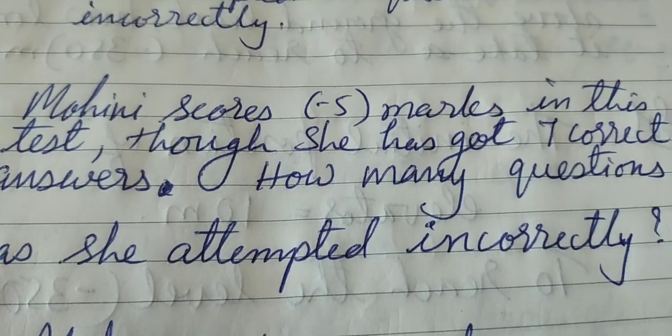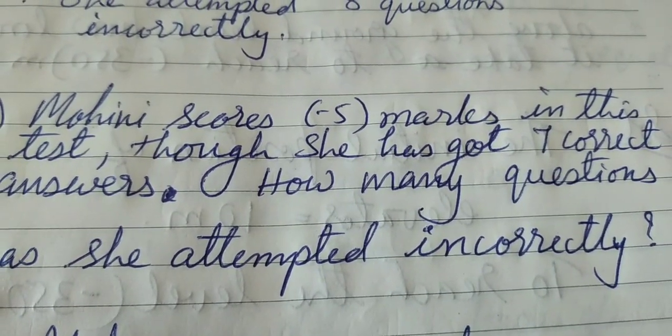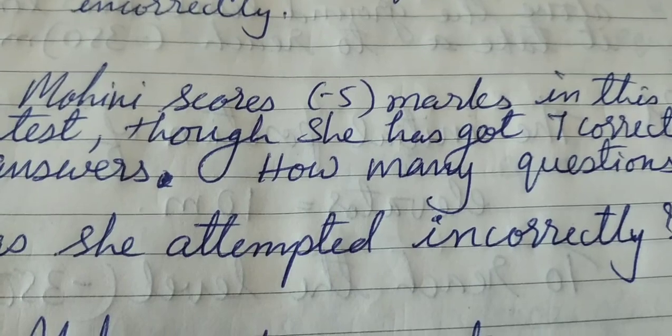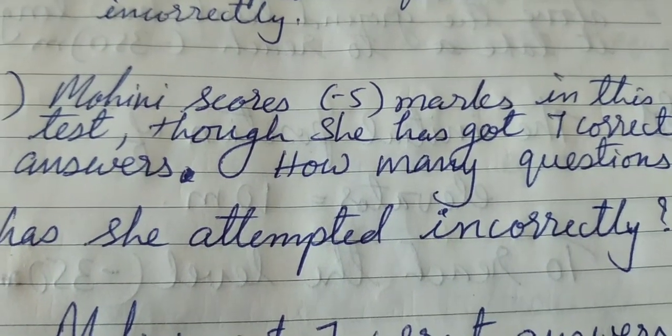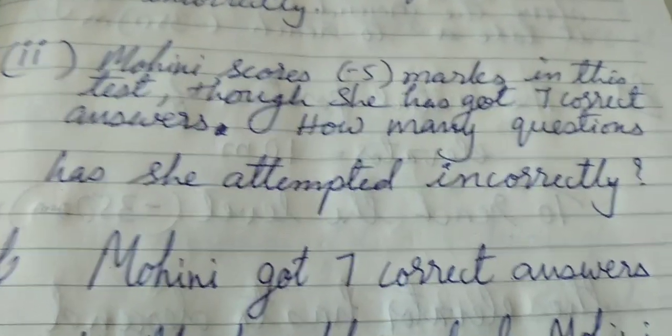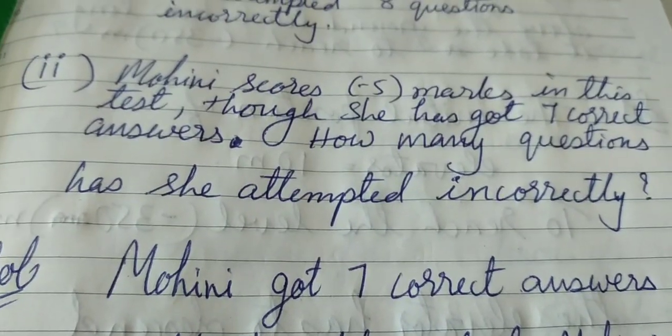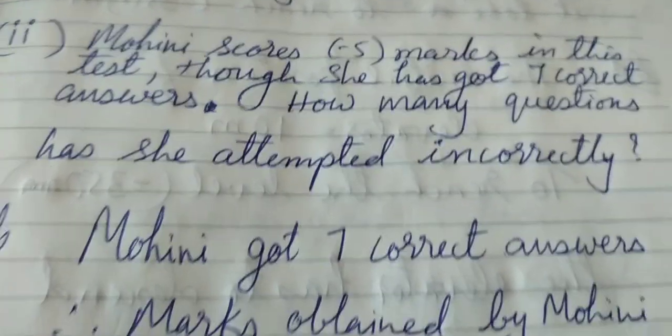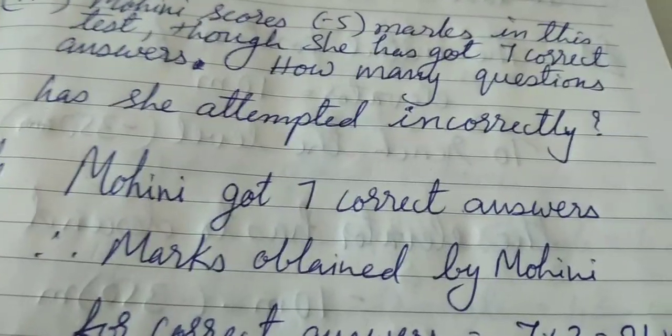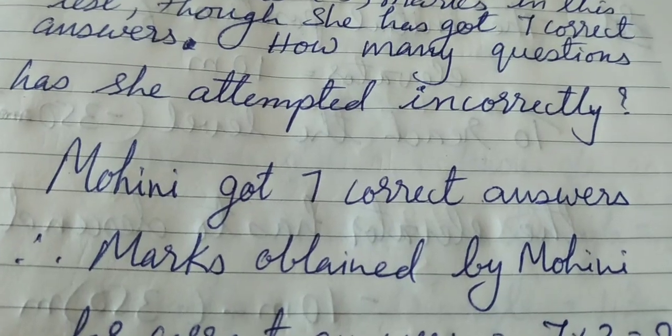You have the total score scored by Mohini, minus 5. You have the number of questions answered correctly, that is 7, and you have to find out the number of questions answered incorrectly by Mohini. So now we write, Mohini got 7 correct answers.